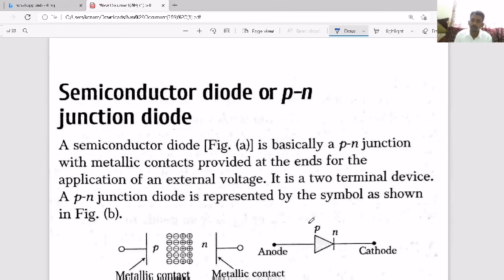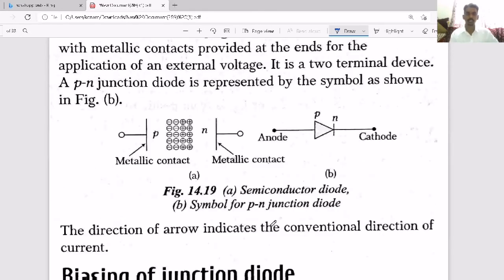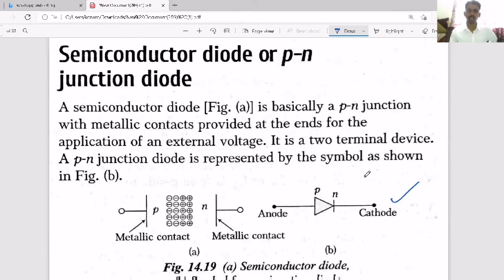Forward bias means P is connected to the positive terminal and N to the negative terminal. If you reverse the polarity, P with negative and N with positive, we call it reverse bias. This is the general representation of a PN junction diode, with the P side as anode and the N side as cathode.